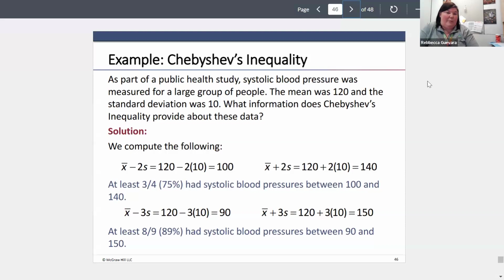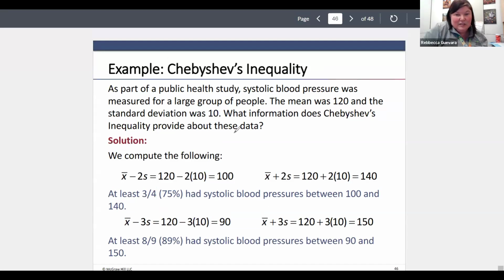Or the public health study, systolic blood pressure, trying to remember how to say that right, which was measured for a large group of people. The mean was 120 and the standard deviation was 10. What information does Chebyshev's inequality provide about this data? So what we can do is this.